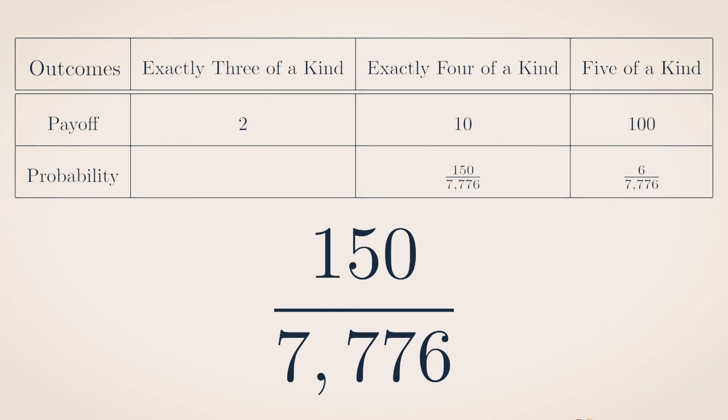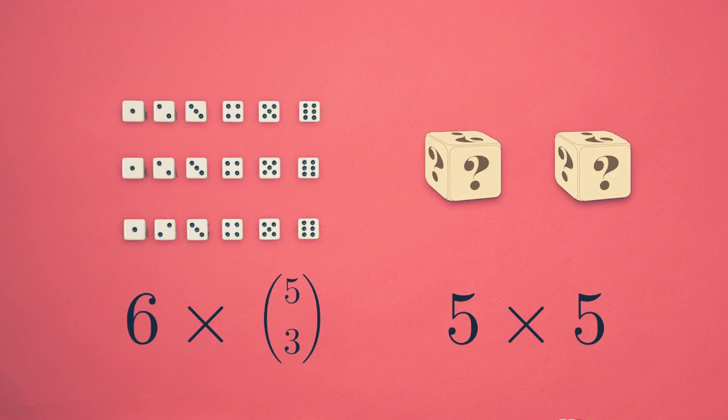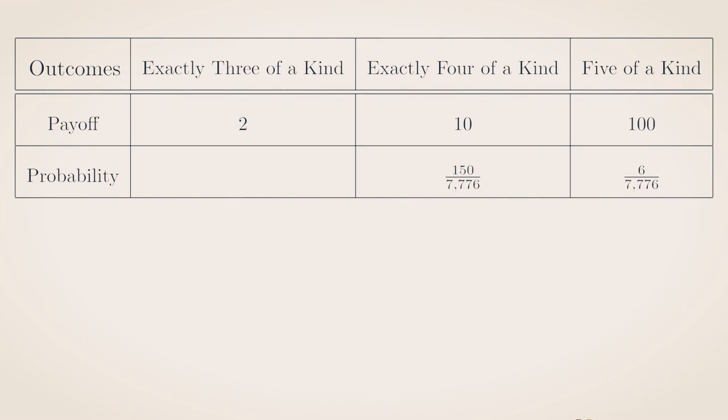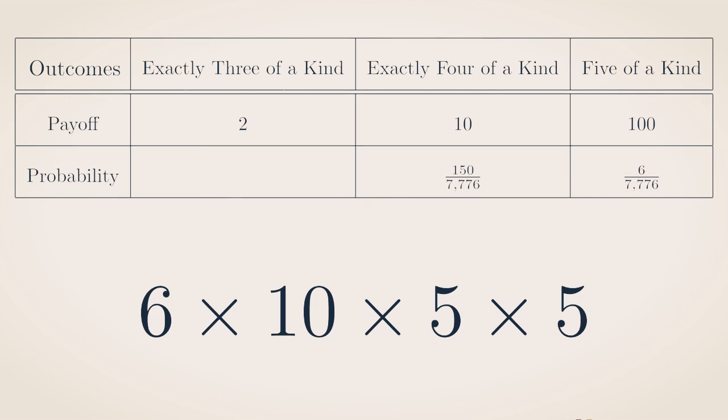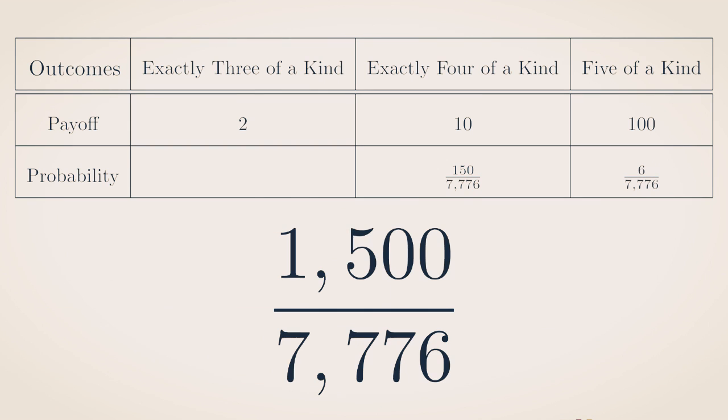7,776. Finally, we have to count the number of rolls that come up exactly 3 of a kind. There are 6 choices for the number that comes up 3 times, and there are 10 choices for the places where it comes up, because 10 is 5 choose 3, the 3 places out of the 5 rolls where that number appears. And once we've specified that, there are 5 times 5 choices for the numbers on the dice in the remaining 2 places. By the multiplication principle, the number of rolls with exactly 3 of a kind is 6 times 10 times 5 times 5, which works out to be 1,500, and the probability of such a roll is 1,500 over